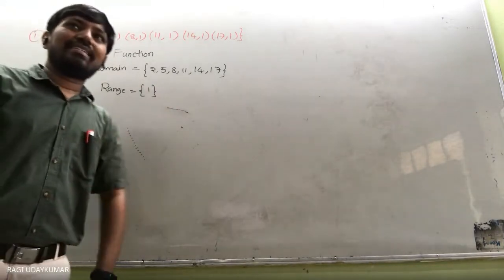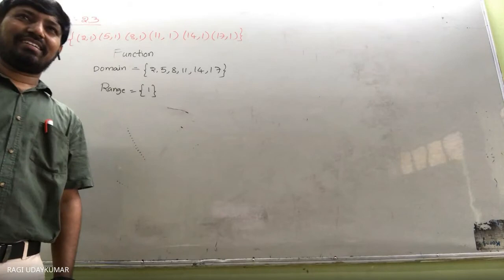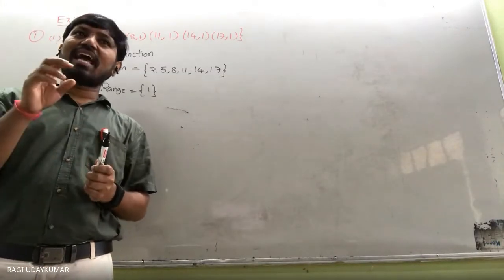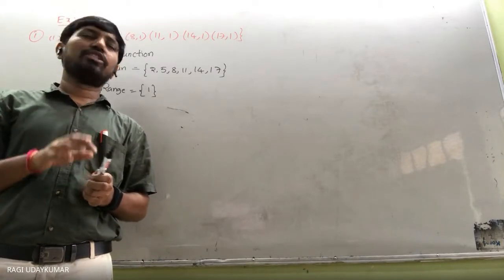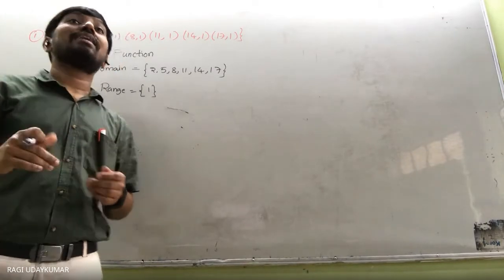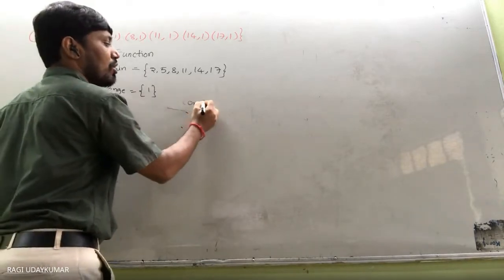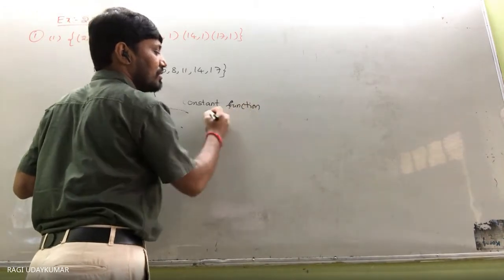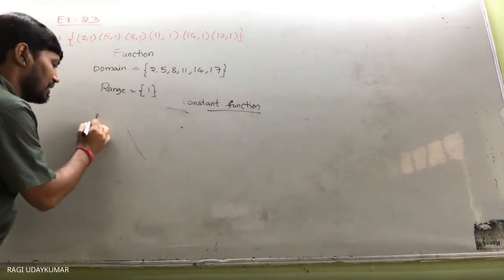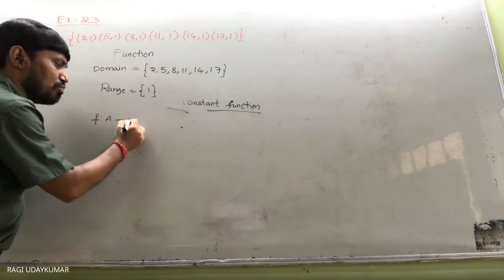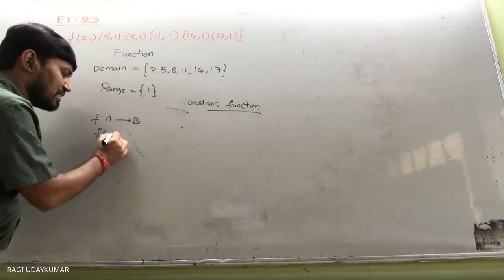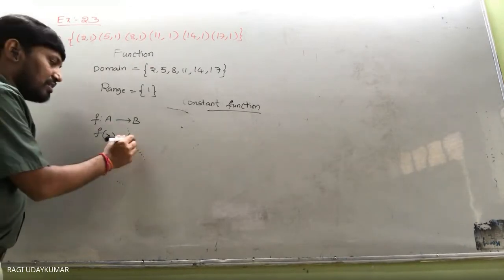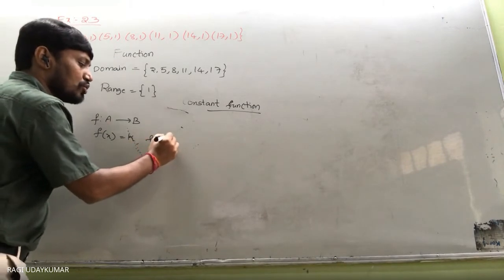Which type of the function it is? Type of the function. Yesterday we have discussed. All are having the same image. Then which type of the function it is? It is called constant function. Already I said to you, f is a function from A to B such that f of x is equal to some k. K is a constant. Always, every element for all x belongs to A.